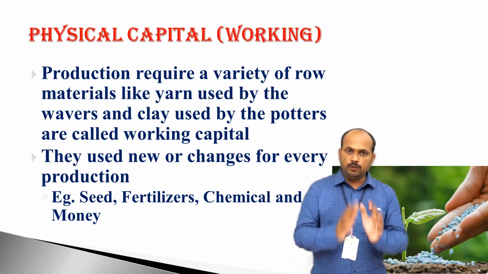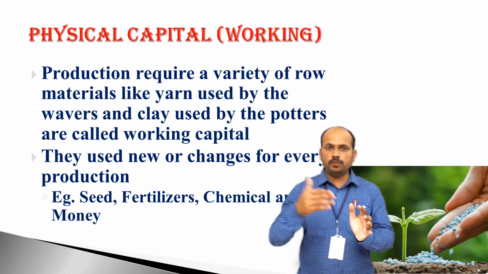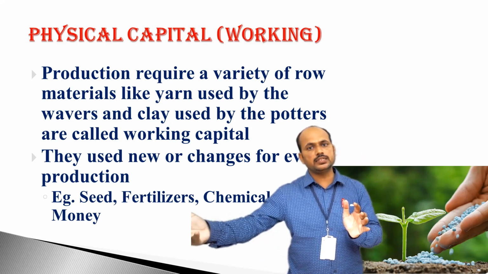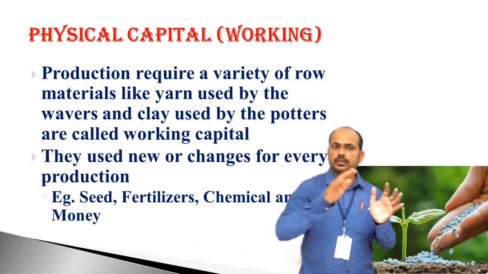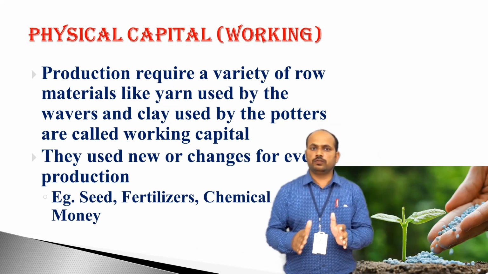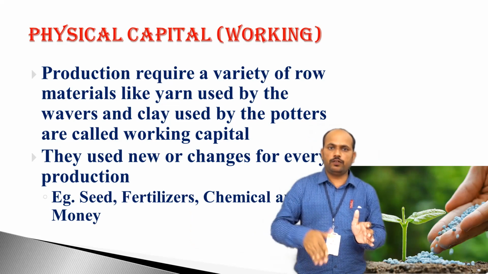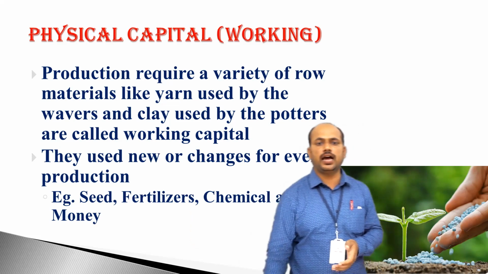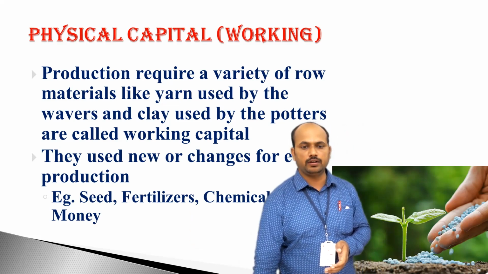So the inputs which cannot be changed, which are used for many years, are considered fixed physical capital, and the inputs which can be changed for every production, such kind of inputs we can consider as working capital.